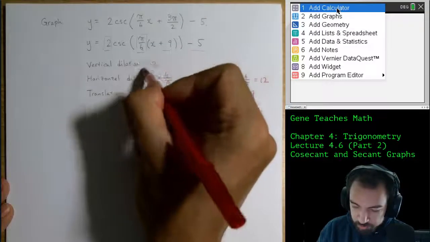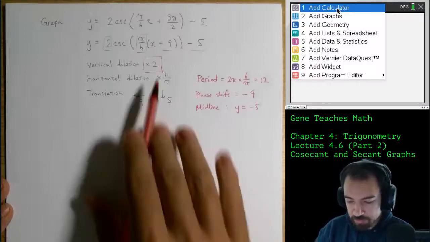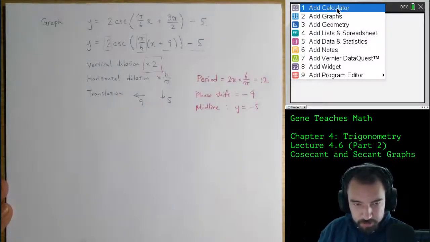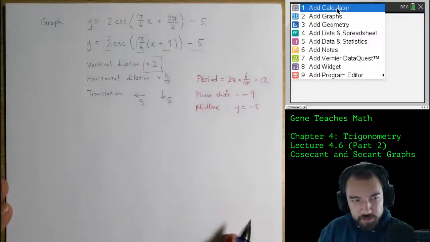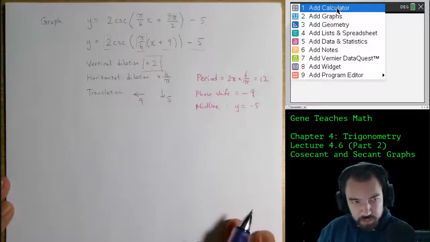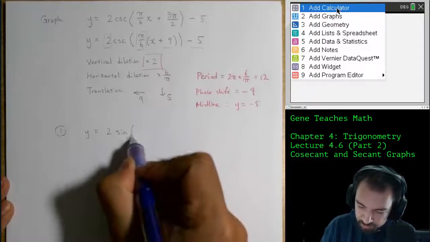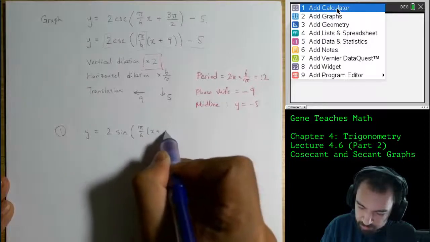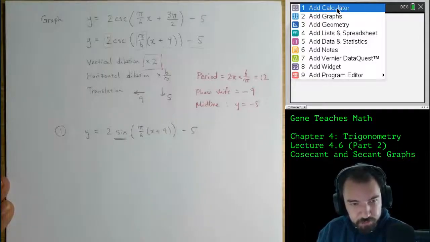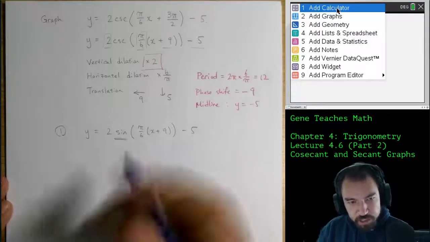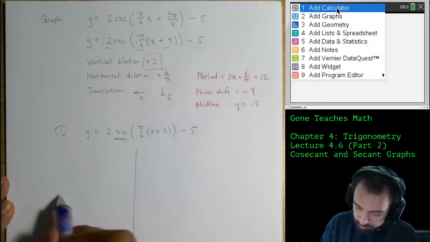Now, to deal with the vertical dilation factor, strictly speaking, the word amplitude is reserved for sine and cosine, so I'm not going to use the word amplitude to describe cosecant. However, in order to graph this, I'm first going to graph the sine version of this. So what I mean by that, y equals 2 sine of pi over 6, parentheses x plus 9, minus 5. So this is not the same graph as that. But we're going to argue that if we graph this first and apply the reciprocal shape, we're going to get this graph. Allow me to demonstrate.